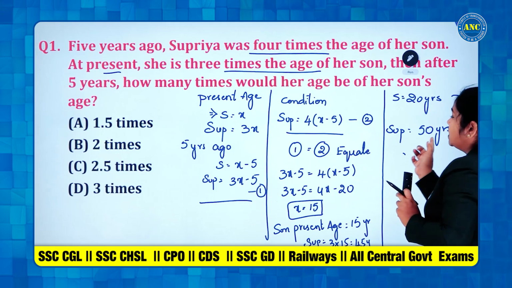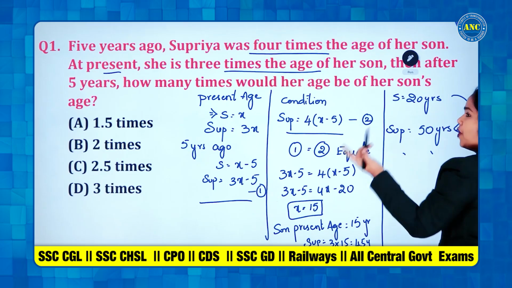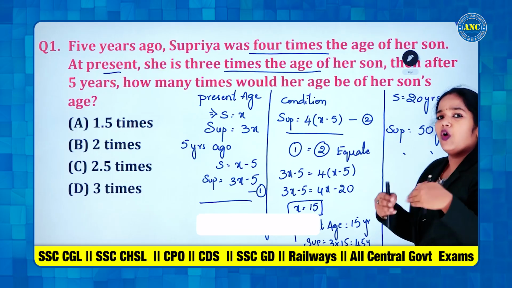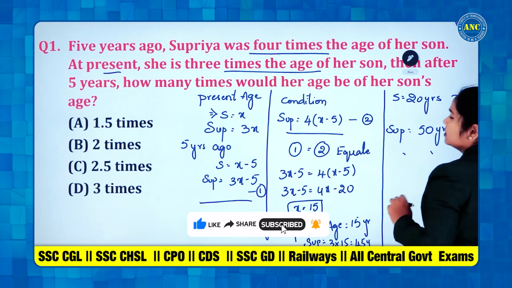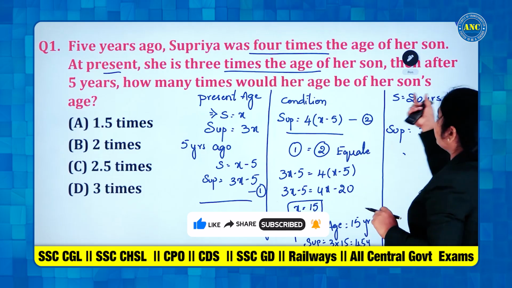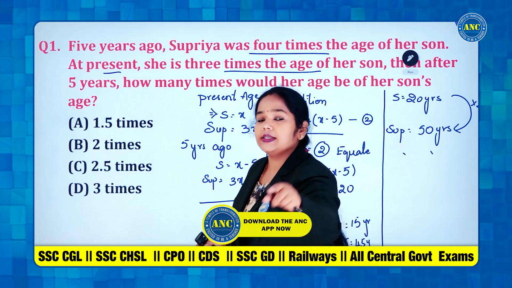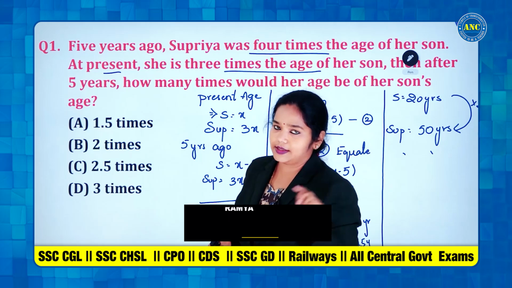20, how many times are you going to get 50? If you see 20, 2 times is 40. Yes. That means it should be more than 2 times. That is 2.5 times. If you see 2.5 into 20, you get 50. That means Supriya is 2.5 times elder than her son.